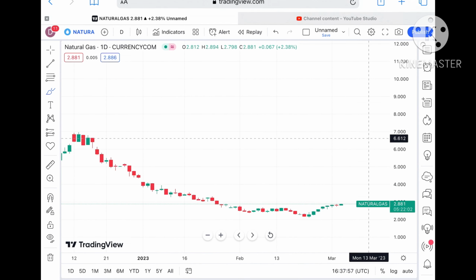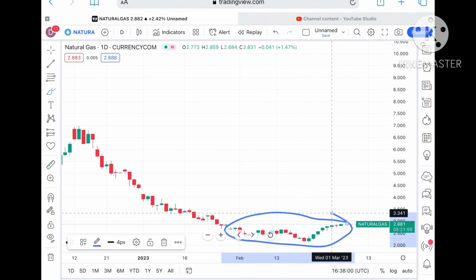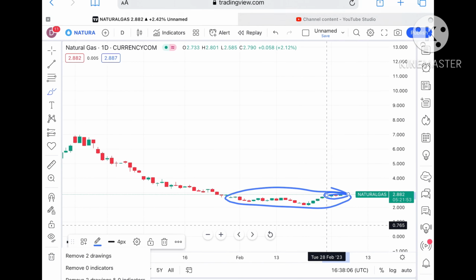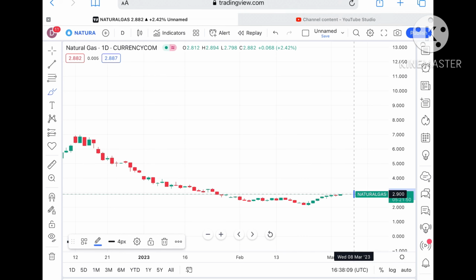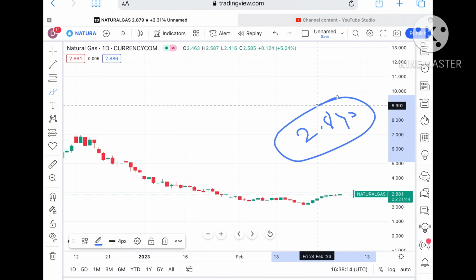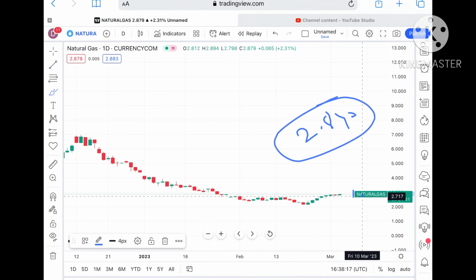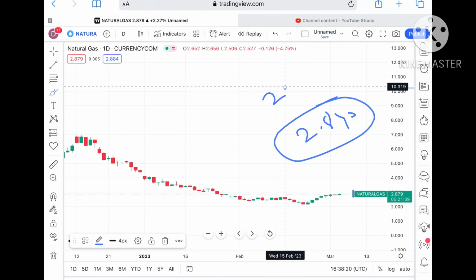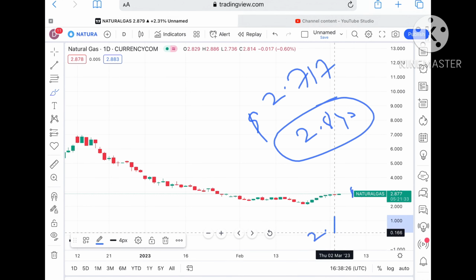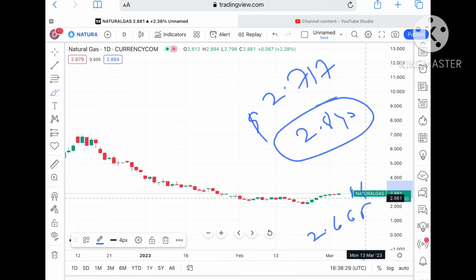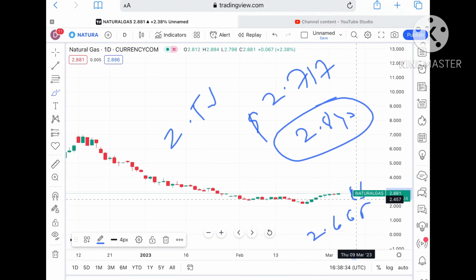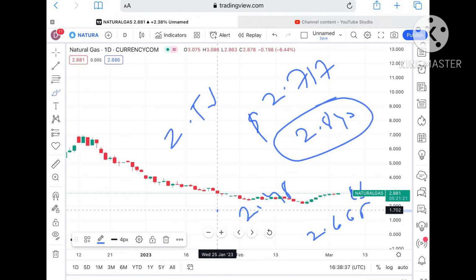Okay, now if you look at this particular trend, suppose it has not crossed this particular zone, because it is moving in this particular zone or range. So suppose if the range falls again, the next support we can see coming at around $2.840. Okay, so if it falls below this $2.840, then we can see a level of $2.717, and if that level also falls further down, then we can see it can touch a level of around $2.665. Suppose if the price falls below that particular zone, then we can see it can touch a level of around $2.56, and from there it can fall further low towards a level of $2.48.